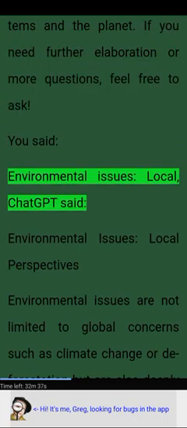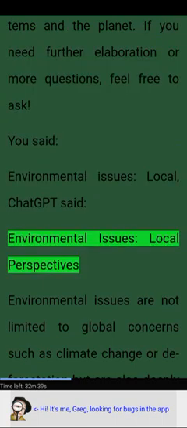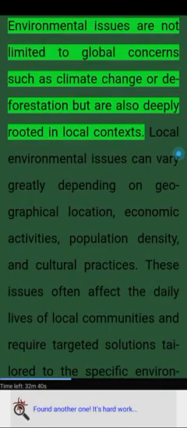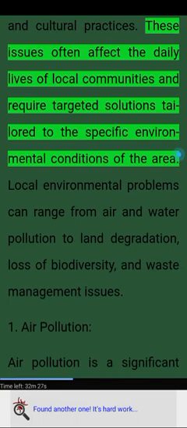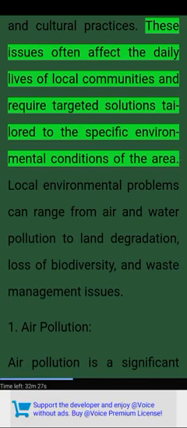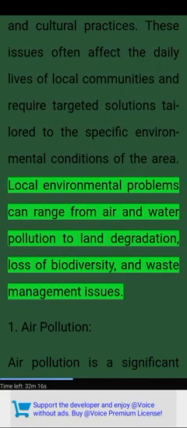Environmental issues, local perspectives. Environmental issues are not limited to global concerns such as climate change or deforestation but are also deeply rooted in local contexts. Local environmental issues can vary greatly depending on geographical location, economic activities, population density, and cultural practices. These issues often affect the daily lives of local communities and require targeted solutions tailored to the specific environmental conditions of the area. Local environmental problems can range from air and water pollution to land degradation, loss of biodiversity, and waste management issues.